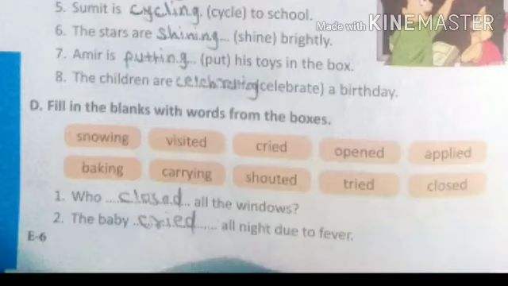Question number D. Fill in the blanks with words from the boxes. First sentence is, who dash all the windows? Who closed all the windows? Next one, the baby dash all night due to fever. The baby cried all night due to fever.